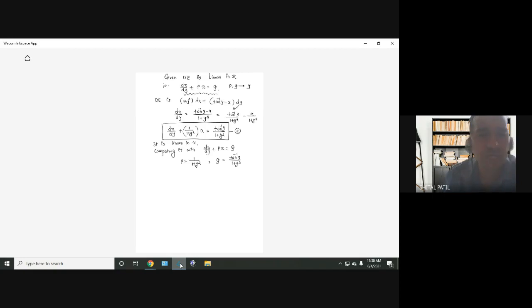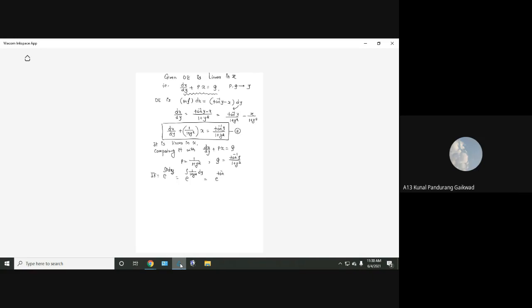So this is the first step: checking whether it is linear in x or linear in y. That we have done. Next, find p and q. That also we have done. Next step, second step, finding the integrating factor. What is the integrating factor? e raised to integration of p dy. So e raised to integration of 1 upon 1 plus y square dy. So e raised to tan inverse y.